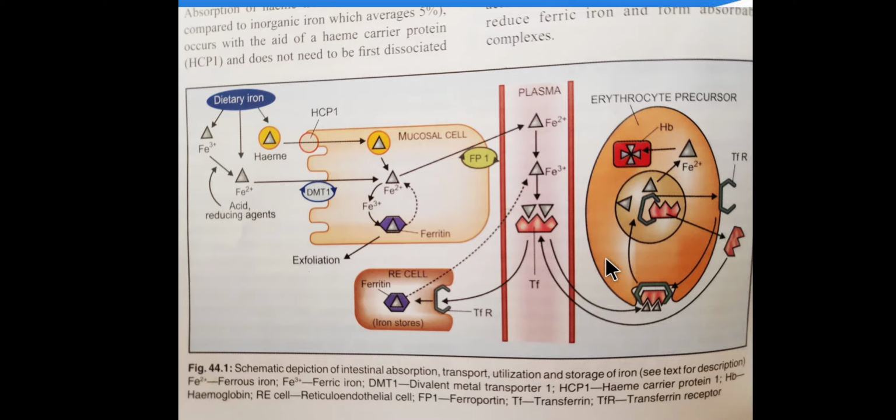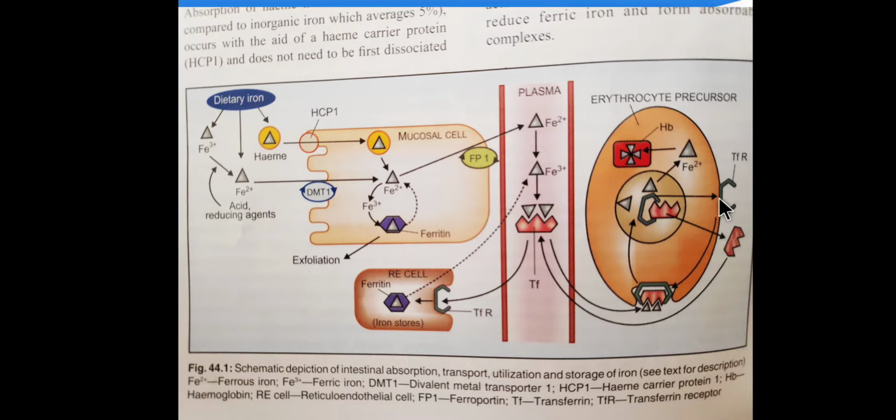So it will lead to more hemoglobin synthesis. Whenever there is excessive store of iron, more ferritin will be formed with the help of apoferritin. This is how the balance will be maintained in the state of hemoglobin.